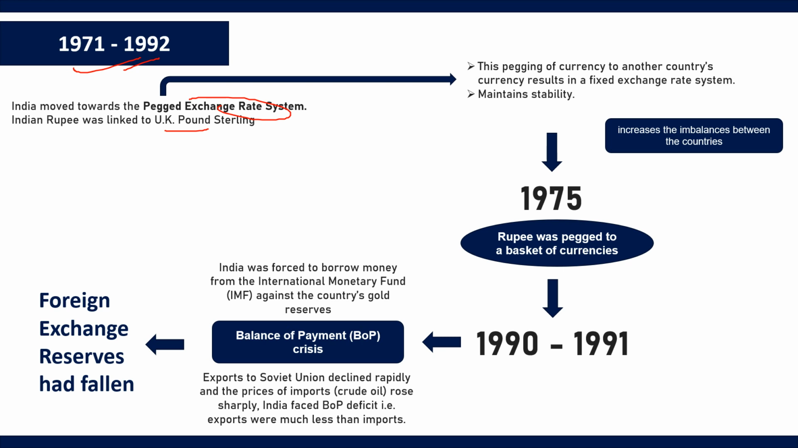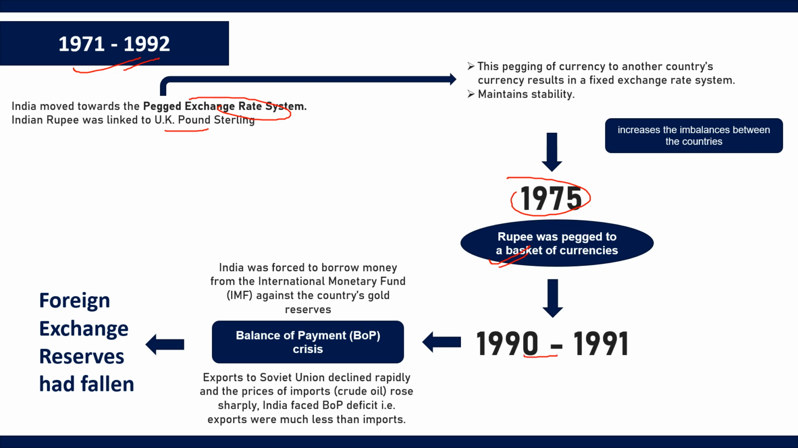But there is a flaw. We know that a currency peg can minimize fluctuation, but at the same time it increases the imbalances between the countries. Therefore, in the year 1975, the rupee was pegged to a basket of currencies. This was done to ensure the stability of the rupee and avoid the weakness associated with a single currency peg. And you all know this one.